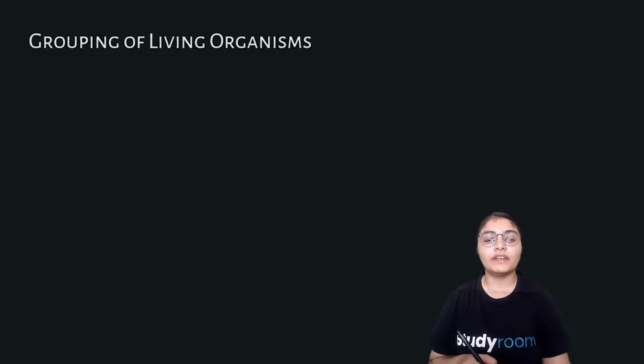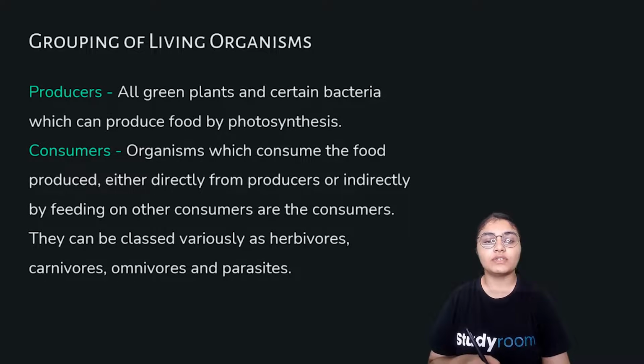Now, how is the grouping of living organisms done in nature? We have to study about this. There are certain groups of organisms that exist in nature. The first group is producers. All green plants and certain bacteria which can produce food by photosynthesis are together known as producers. They are the source of food for all the living organisms, and all the heterotrophic organisms which derive their food from other organisms. So these producers are the green plants and certain bacteria which can carry out photosynthesis